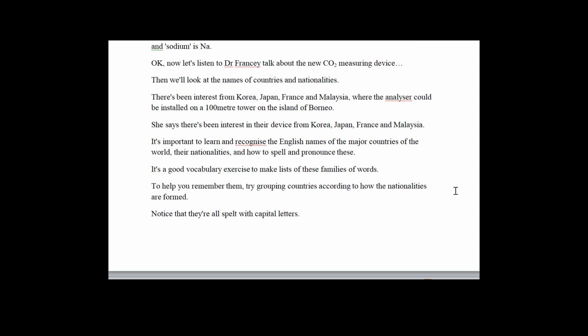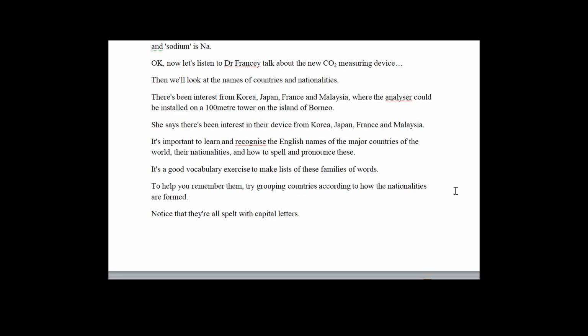There's been interest from Korea, Japan, France and Malaysia, where the analyser could be installed on a 100-metre tower on the island of Borneo. He says there's been interest in their device from Korea, Japan, France and Malaysia. It's important to learn and recognise the English names of the major countries of the world, their nationalities and how to spell and pronounce these. It's a good vocabulary exercise to make lists of these families of words.